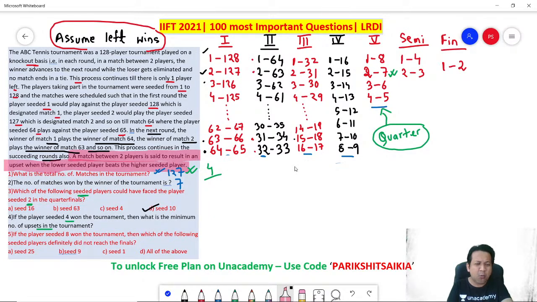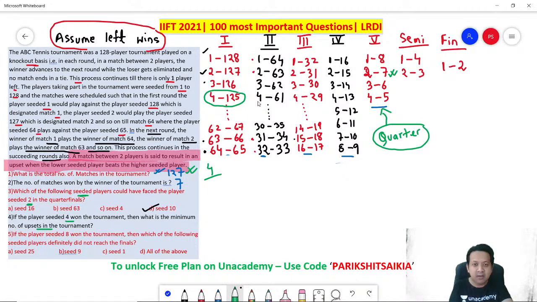But they are asking, what has to be the minimum upsets if rank 4 is winning the tournament? Remember, if rank 4 is winning the tournament, it means 4 is winning every match. So first match, please concentrate here. First match, 4 versus 125, 4 wins, absolutely no problem. Why? 4 is a higher ranked player, no upset.